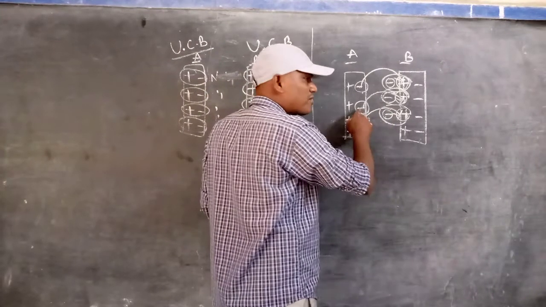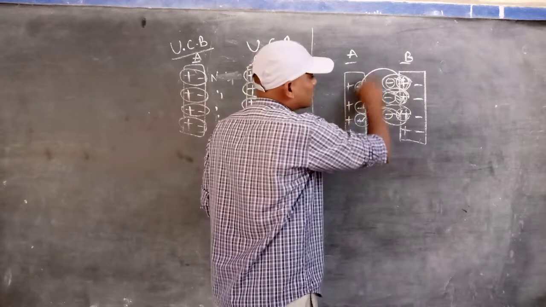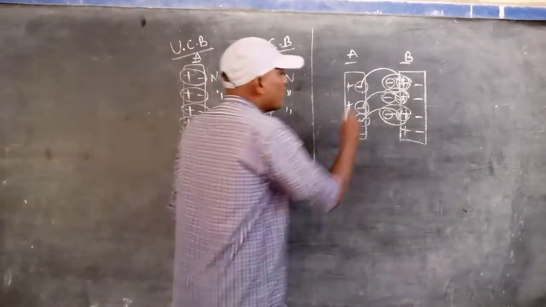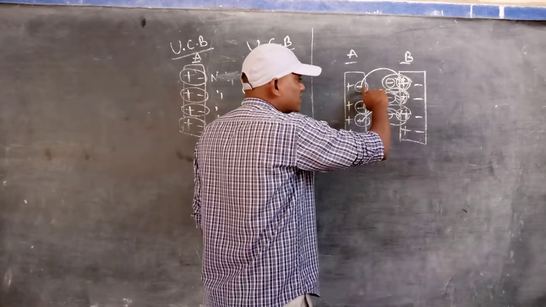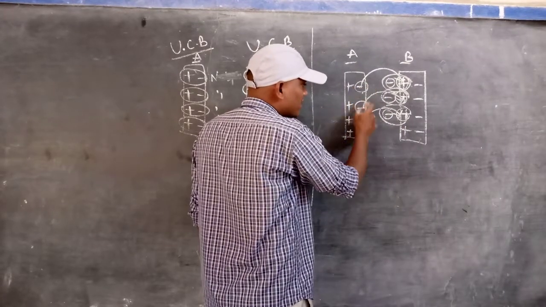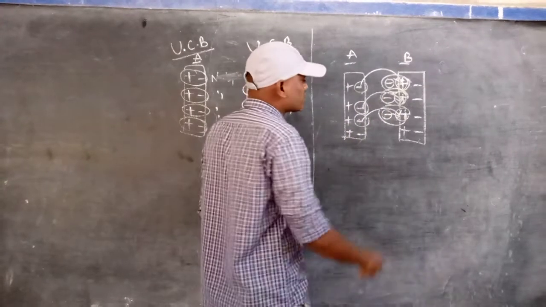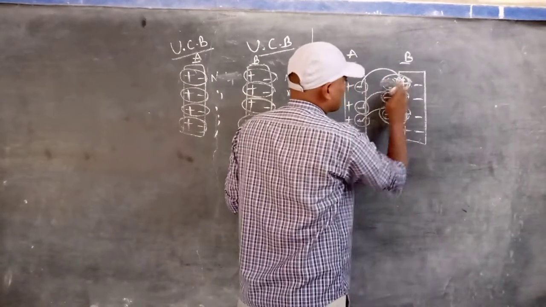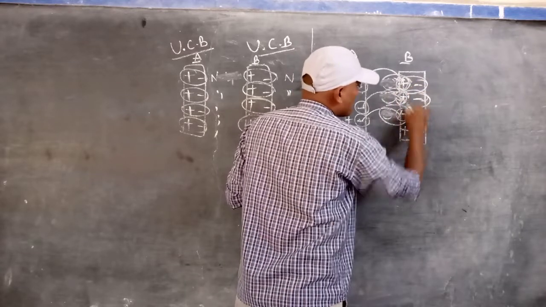But when they are rubbed with each other, by the friction concept, some of the electrons are transferred to body B, or from B to A, either one. For your understanding here, some of the electrons are transferred from its surface to B. These electrons are going to that side. So that's why you are observing this.